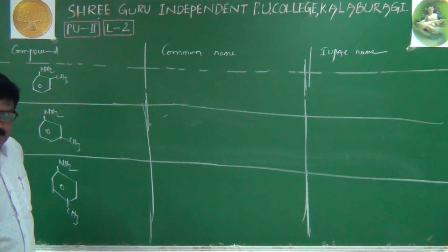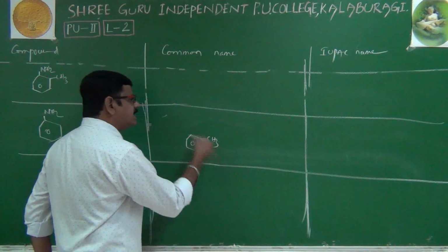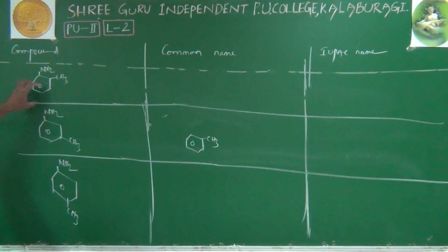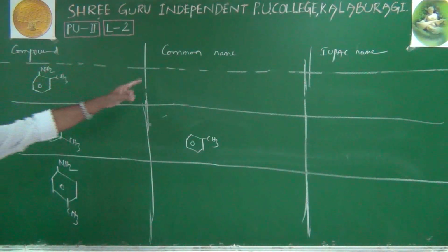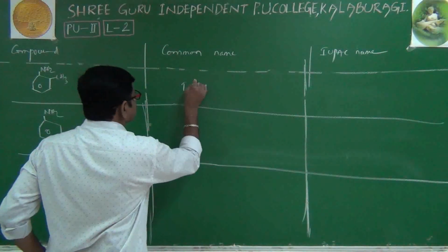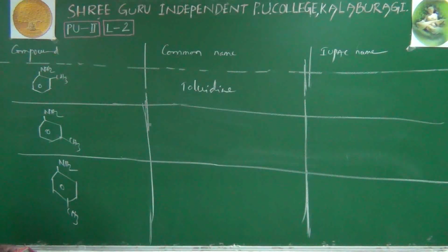Before we write the common name, recall that when a benzene ring has only a methyl group, its name is toluene. But in this case the benzene ring has both NH2 and CH3 groups, so the compound has a specific common name, toluidine.